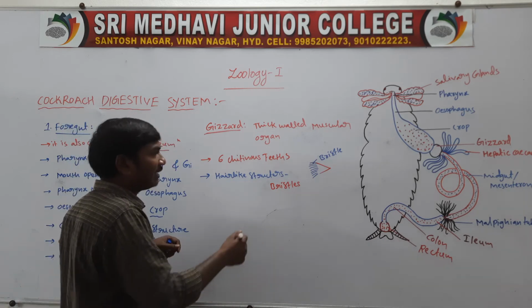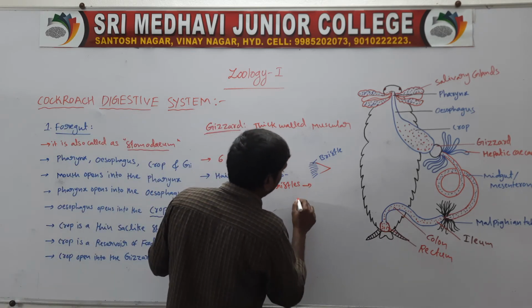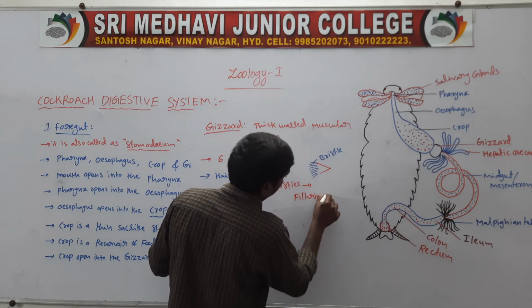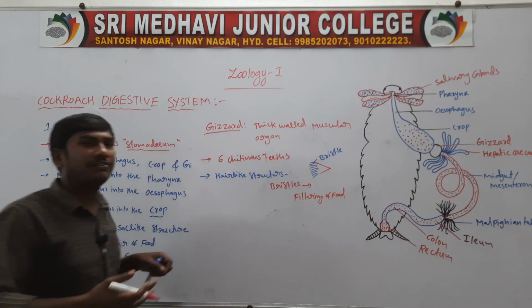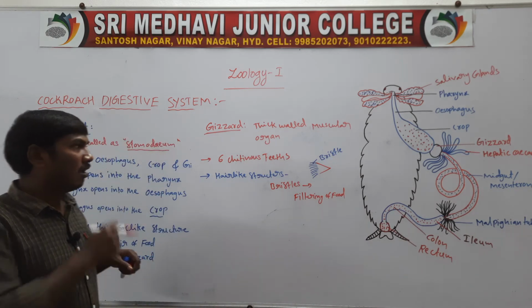These bristles function in the filtering of food materials.